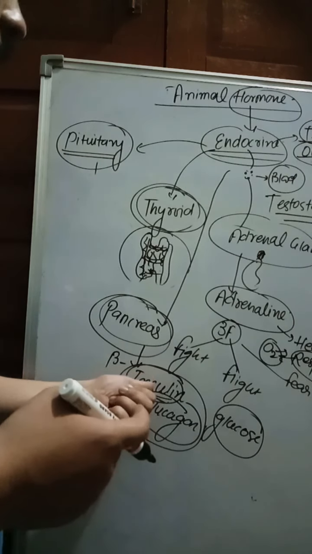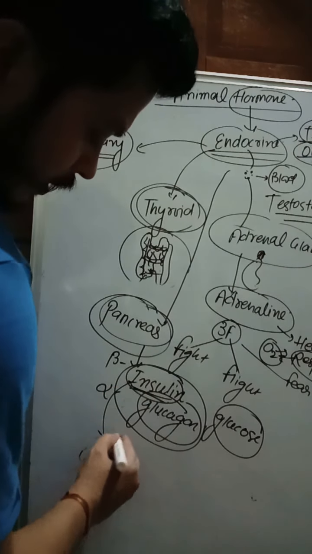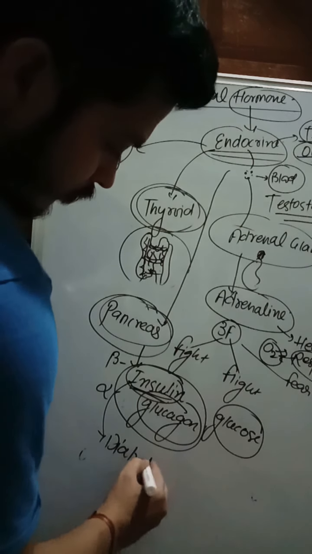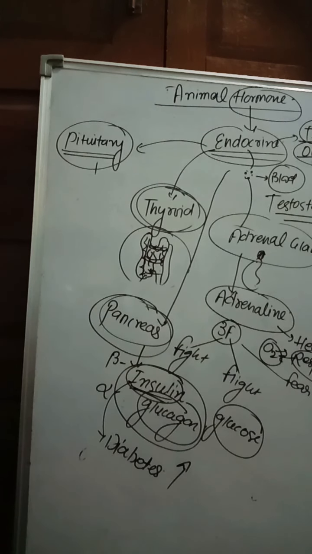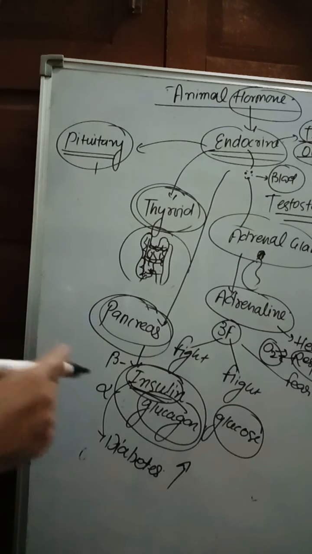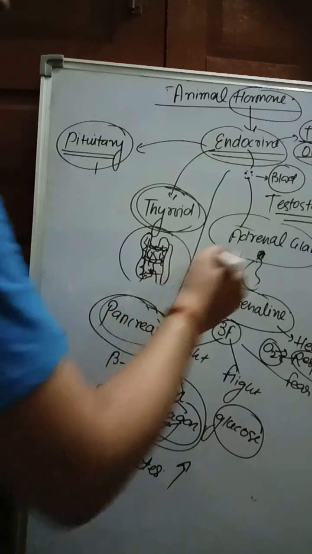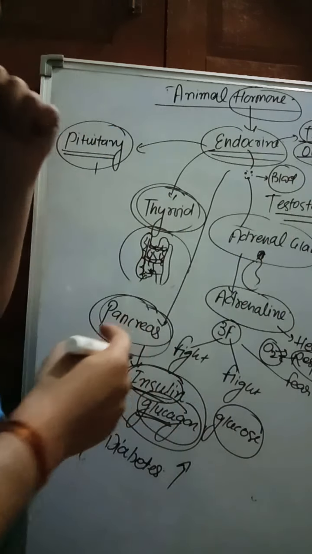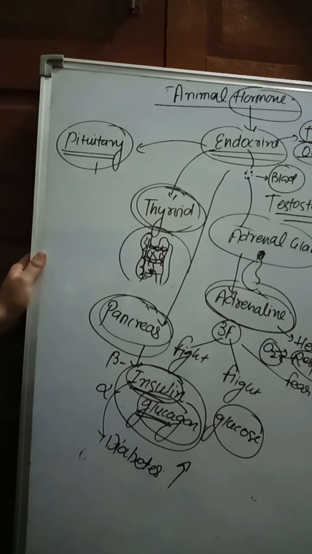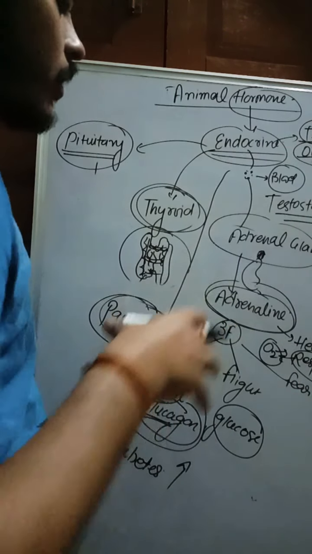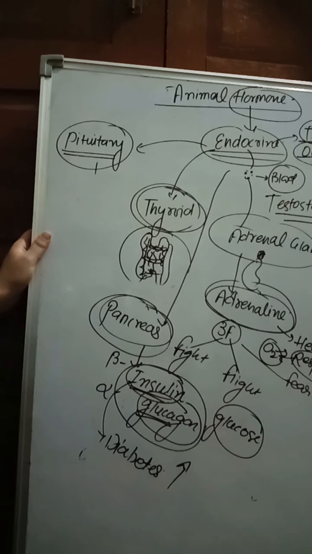If there is a deficiency of insulin in the blood, that causes a disease called diabetes. Very important. In the case of diabetes, the blood glucose level is raised. Glucagon increases the blood glucose level. Then next is the adrenal gland, located on both sides of the kidney. It secretes the adrenaline hormone in emergency conditions like fight, flight, fear. The adrenaline in the blood acts on the heart, increasing the heartbeat, breathing rate, and blood pressure.